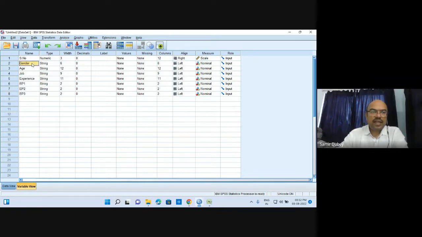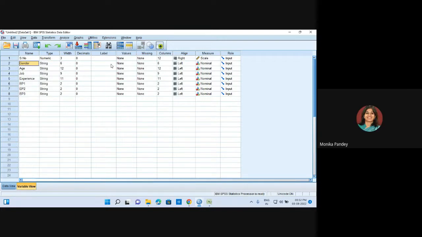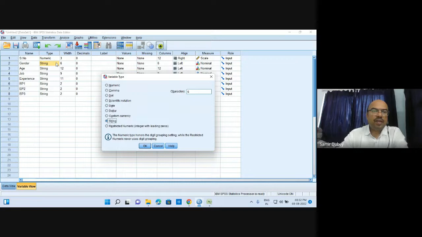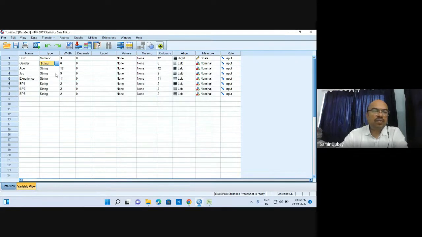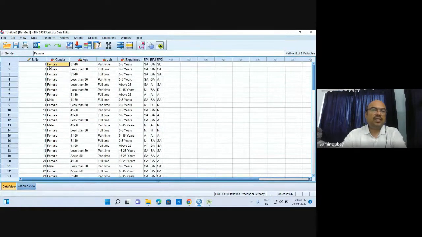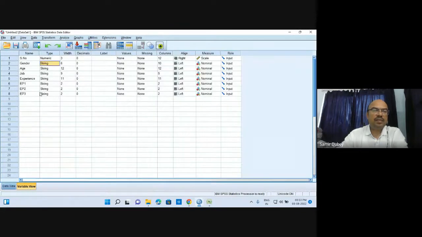Then gender. Can anybody please tell me what kind of variable gender is? Nominal. Okay, it is a nominal variable. You can see it is displaying the type of variable as string. Why so? Because when you look here in the data view, all the data has been written in alphabetical format. This is the reason why the variable has been considered a string variable.